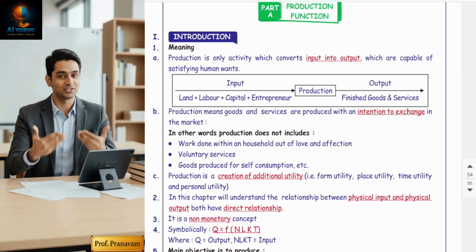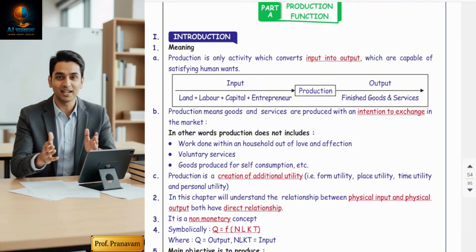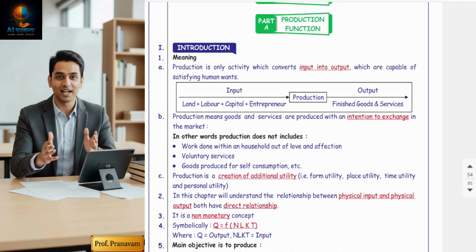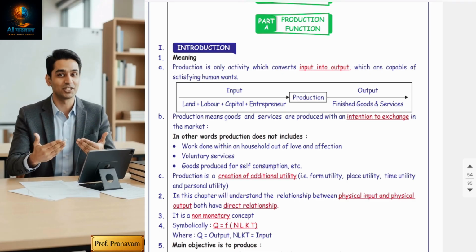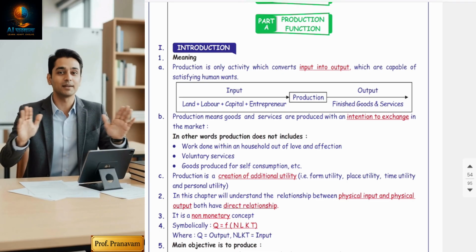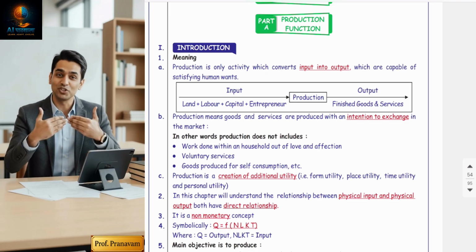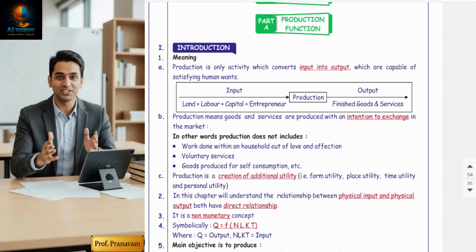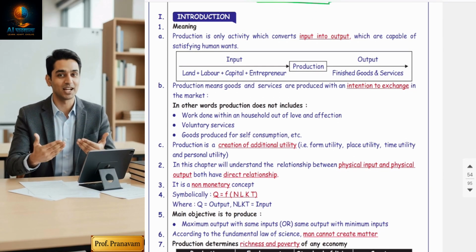Let's start now. First is introduction. One more thing: this topic production function I have divided in two parts, part A and part B. Part A is production function, which is the most important part, and part B is production optimization. It's a very small topic. Let's start with introduction. In introduction, there are 7 points.